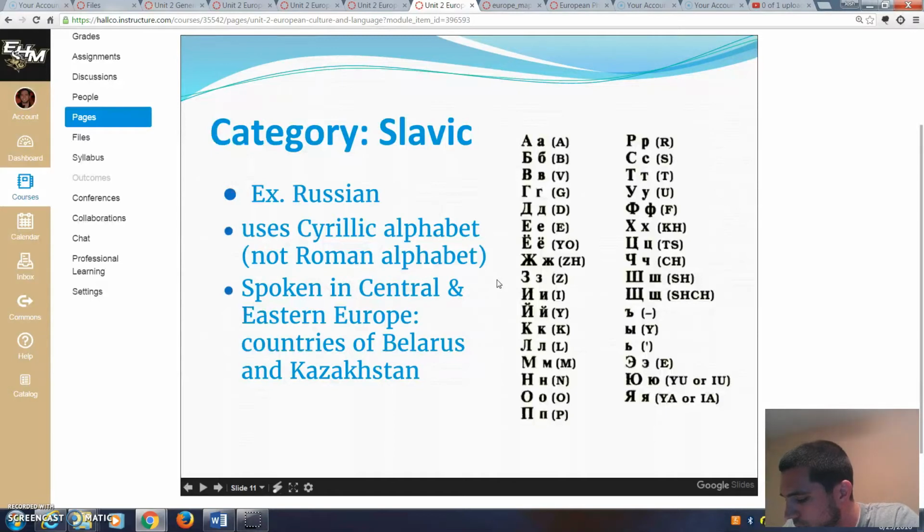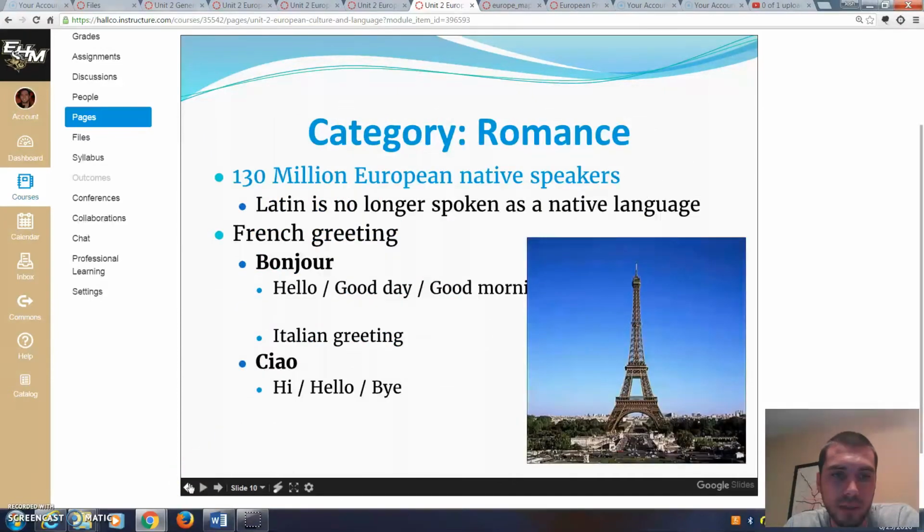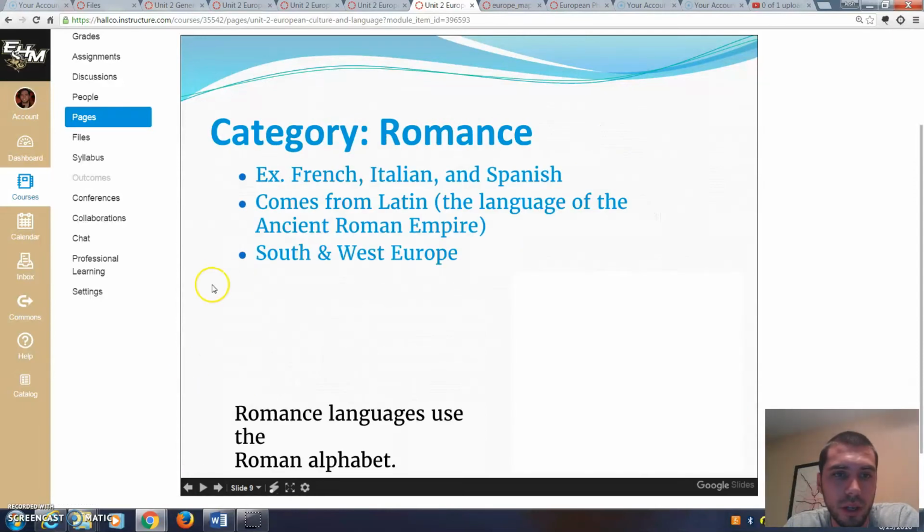Number 24, name two examples of Roman languages. Well, let's go back to Romance. Sorry, that says Romance languages. Let's go back to Romance, and here we go. What is the examples? Well, if you look at this bullet point right here, you'll see where it says the examples. Okay, so read the examples. Those three languages, that gives you more than two. So just write down two examples. Pick two of the three languages that are on there, and you will have number 24.